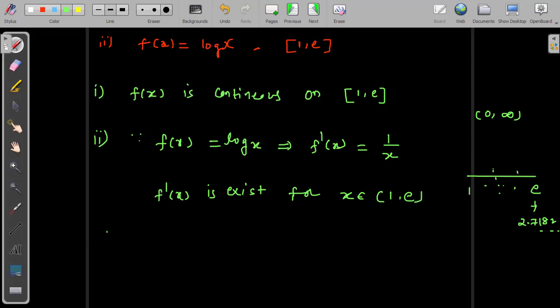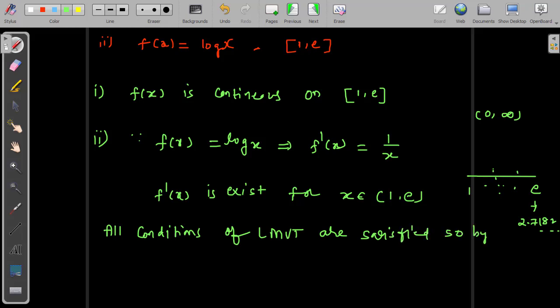So we can say here all conditions of LMVT are satisfied. So by Lagrange's mean value theorem, there exists at least one real number, let us say c, belongs to open interval 1 comma e.